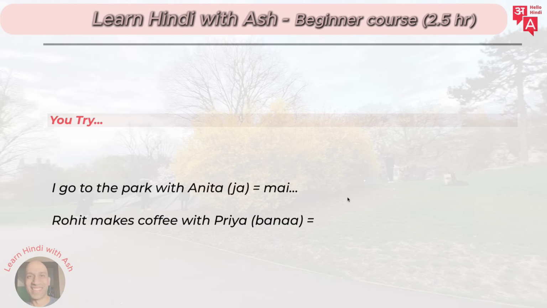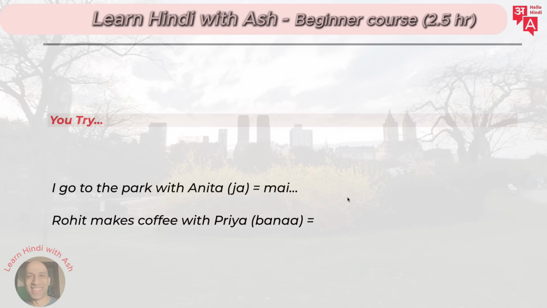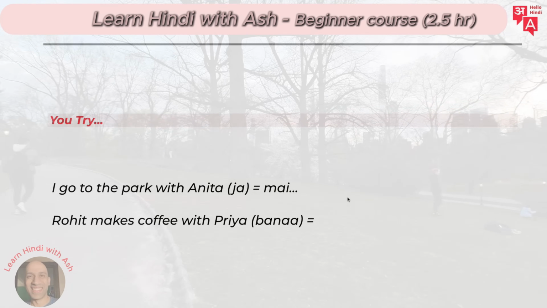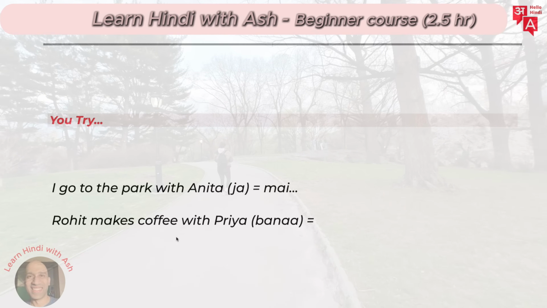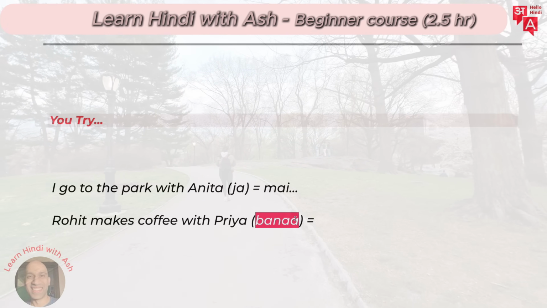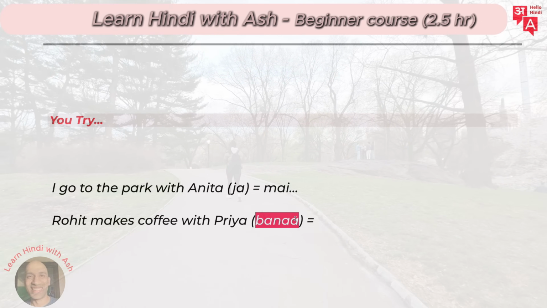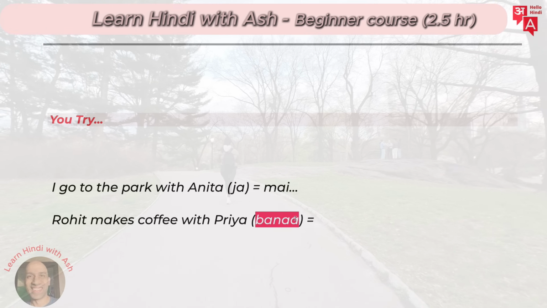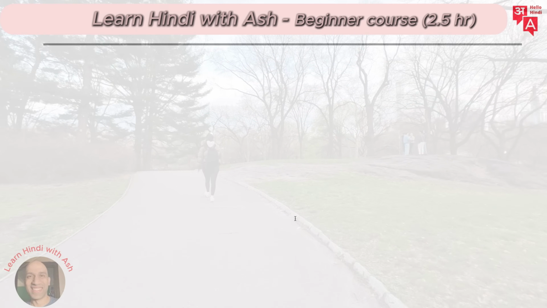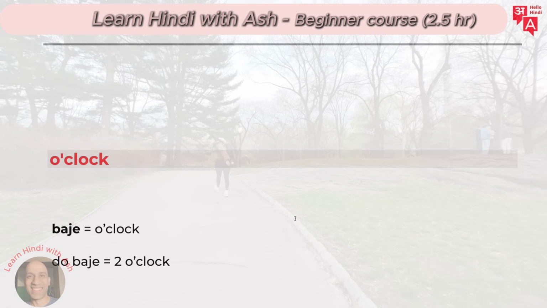How can you try it? I go to the park is easy. Then with Anita is the other part. I go to the park with Anita. Anita ke saath, right? Rohit makes coffee. The word for make is right here. How can you say Rohit makes coffee with Priya? Easy enough. Remember, it's not ke saath Priya. That's the hint for you. It's Priya and then the preposition or the postposition.